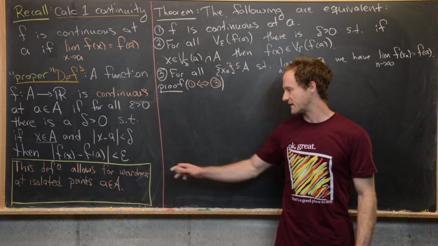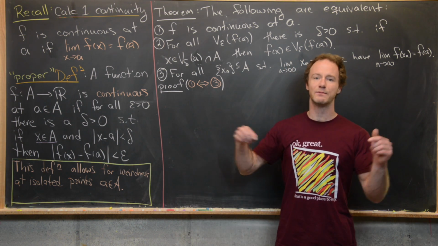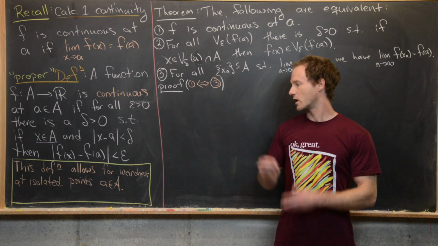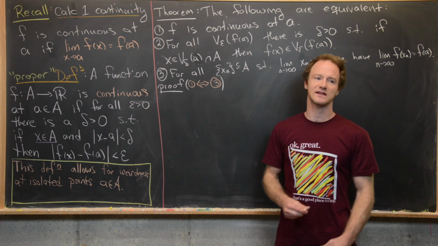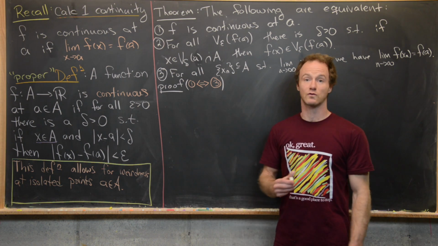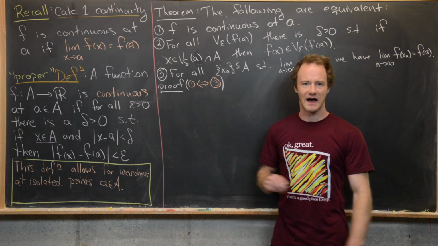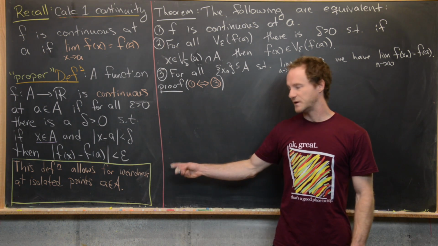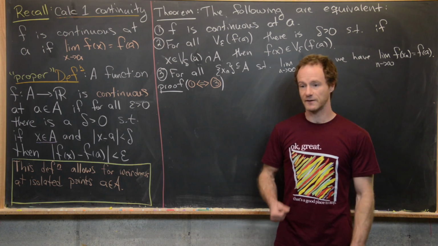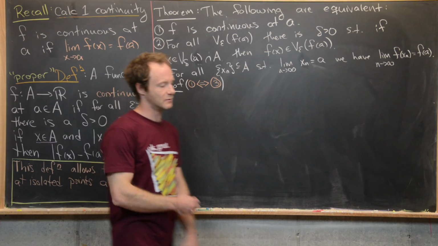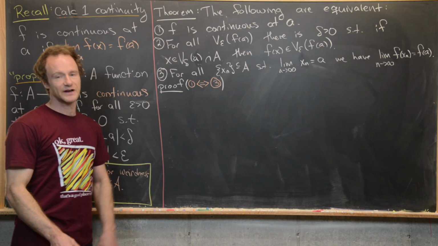So I want to point out that this is maybe something good to look at. Maybe post in the comments some examples you come up with where you have continuity at isolated points, which seems wrong, but follows this definition. And if you're in the class that I'm teaching right now, then this will be one of the group exercises next time in class.